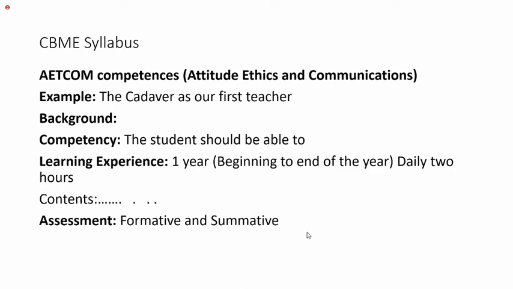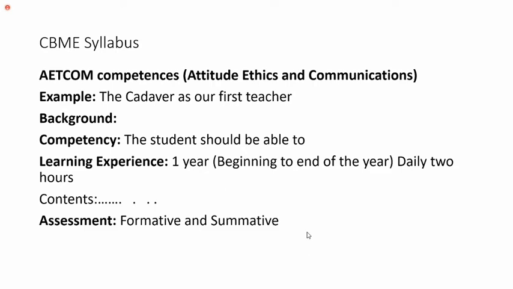You can see patients in the first year itself, and there are special classes where you are taken to the hospital and given chances for clinical examination. Now, moving to the AETCOM module, attitude, ethics, and communication: the example is the cadaver as our first teacher. Is the cadaver your teacher?